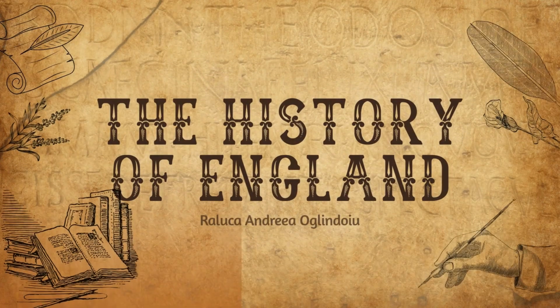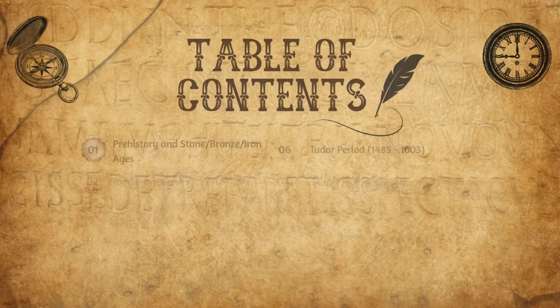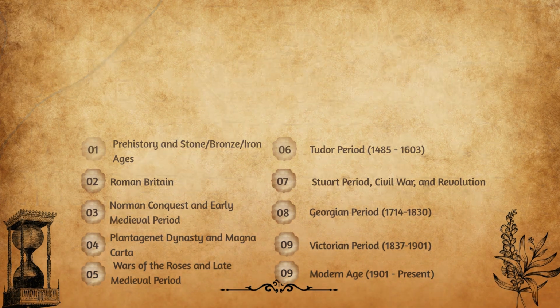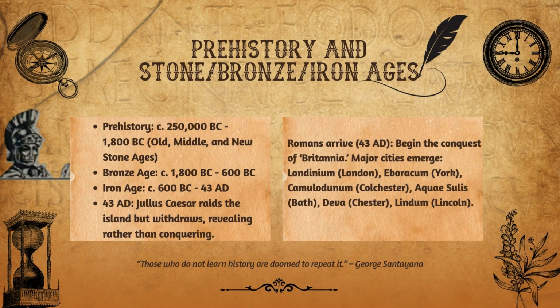Here is a brief glimpse at the history of one of the world's greatest civilizations, England. The slides cover England's shaping and evolution from prehistory to modern age. After the Celts' invasion of the Isles, the Breton tribes were conquered by the Romans, starting with 43 AD. The Roman rule lasted until 410 AD.